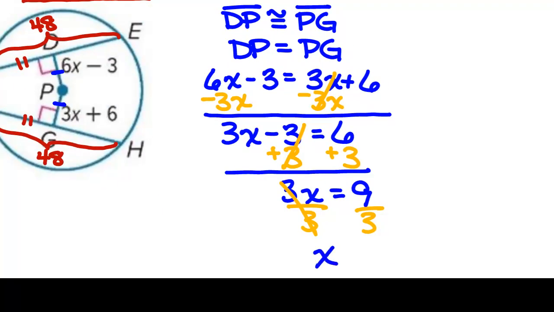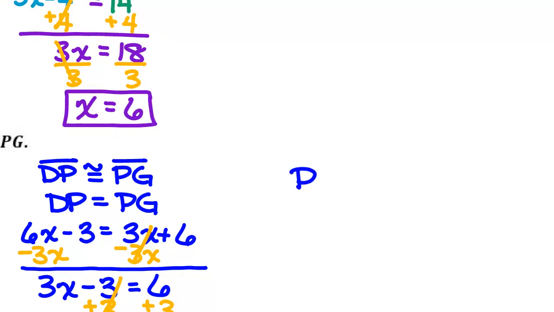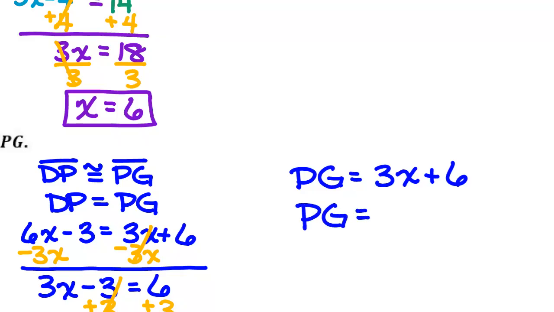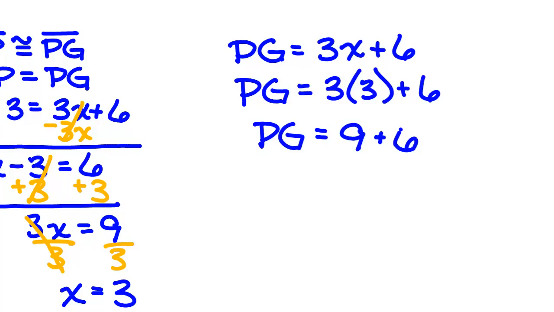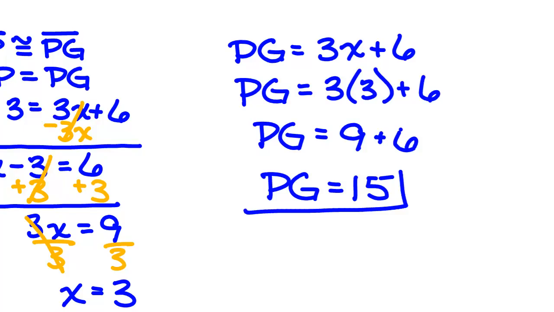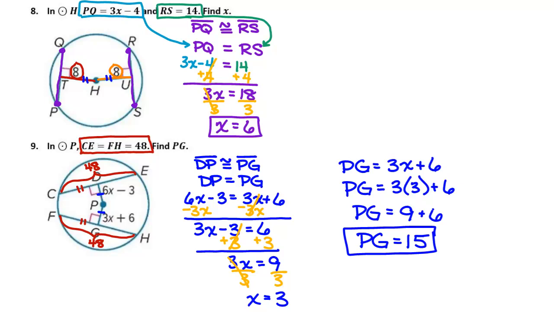Is that what I was supposed to find on this problem? No. What am I supposed to find? PG. And PG was 3x plus 6. And we just figured out that x is how big? So 3 times 3 plus 6. 3 times 3 gives me 9. And 9 plus 6 is how much? 15. So PG is 15. Nicely done.